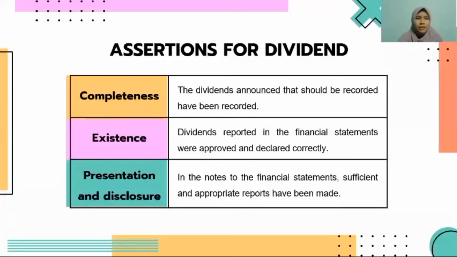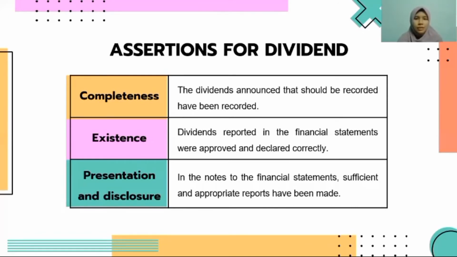So the first part is audit assertions for dividend. The 3 audit assertions when performing the dividend audit are completeness, existence, and presentation and disclosure. First, we have completeness. Assertions about completeness deal with whether all transactions and accounts that should be present are included. To support the completeness assertion, the auditor must obtain sufficient and competent evidence that transactions should have been recorded.